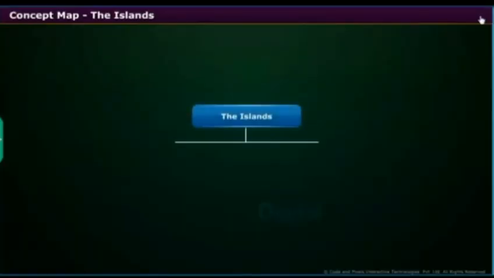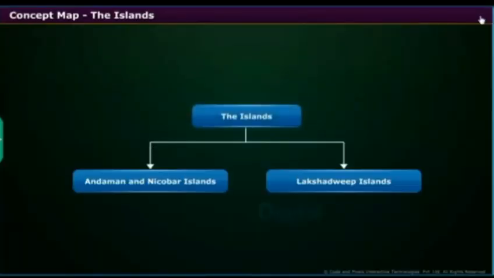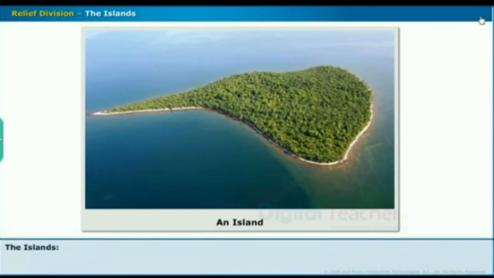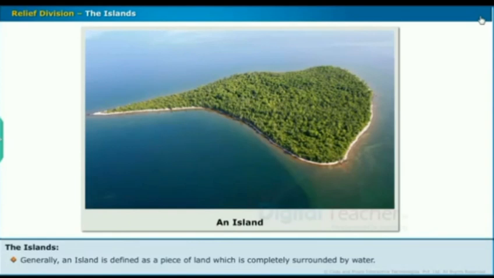Let us now look at the concept map of the islands. Now it's time to know another major relief feature, the islands. Generally, an island is defined as a piece of land which is completely surrounded by water. The word island came from the Middle English word island, which in turn came from the Old English word egg-land.